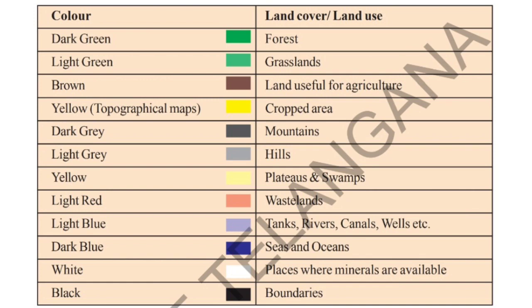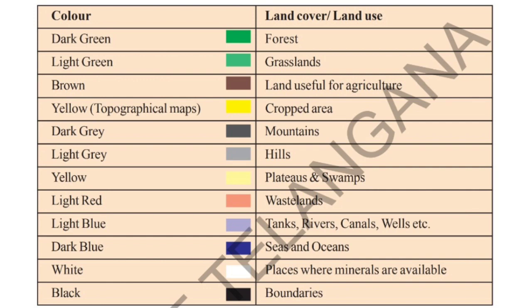Please look at page number 9 from the textbook. There is a table that shows the color and the land cover or land use. The dark green shows the forest, while the light green shows grasslands, and brown color shows, in the thematic map, the land useful for agriculture, whereas the yellow in typical topographical maps shows the cropped area, and the dark gray indicates